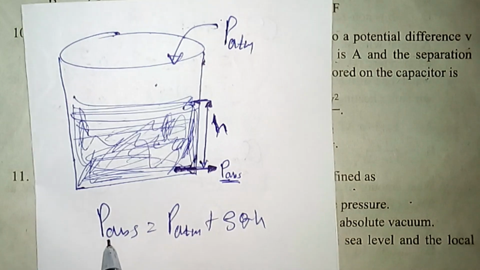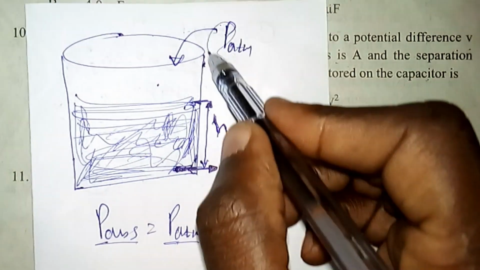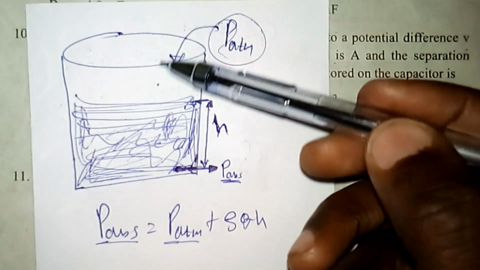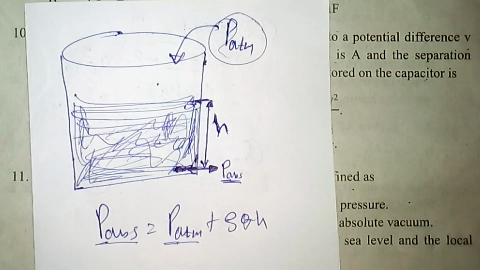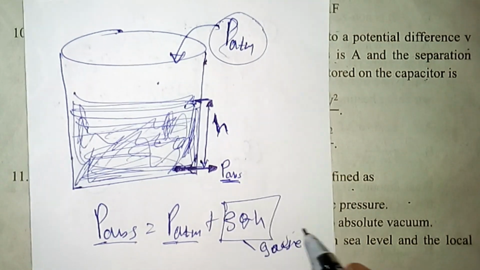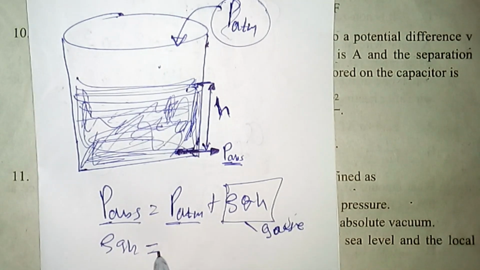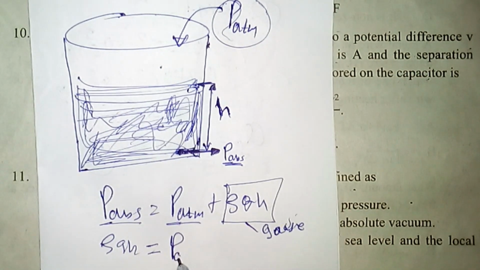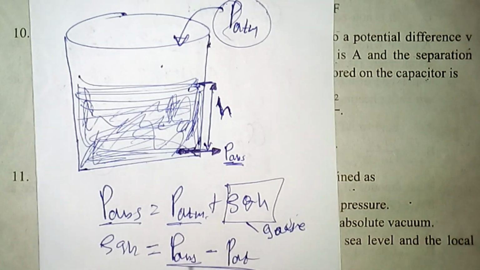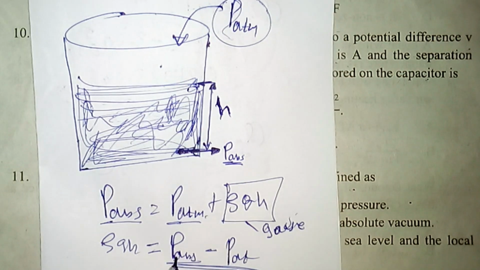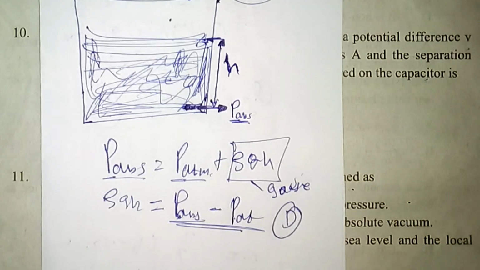times H. So this is the total pressure at this point, and the atmospheric pressure is the pressure due to the air column above the surface of the fluid, and rho GH is the pressure due to the fluid column, which we call the gauge pressure of the fluid. So gauge pressure rho GH is defined as the absolute pressure at the point minus the atmospheric pressure. So gauge pressure is the difference of the absolute pressure and the atmospheric pressure. So the correct answer is alternative D.